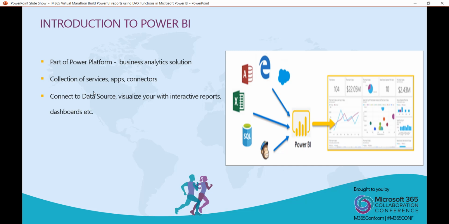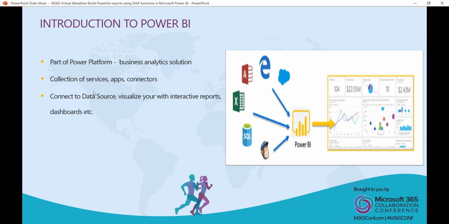Basically, if you are working with huge data, then you need a business intelligence tool such as Power BI to analyze your organization data. Power BI is nothing but a collection of software services, apps, and connectors which work together to turn your data into an interactive, visually impressive report format that you would like to see.